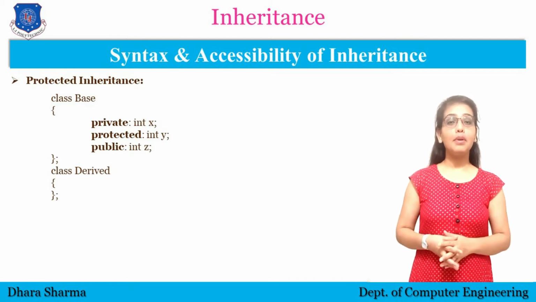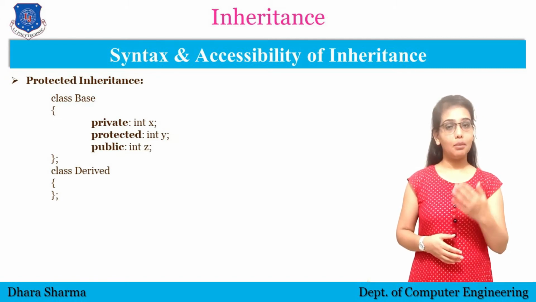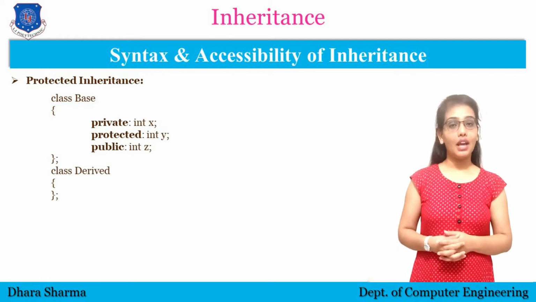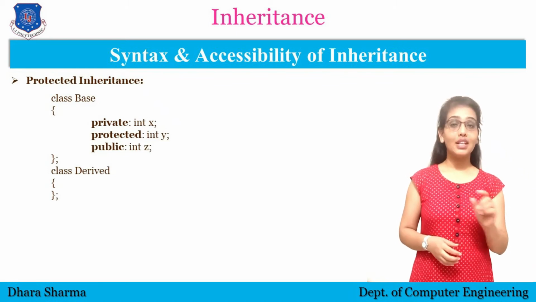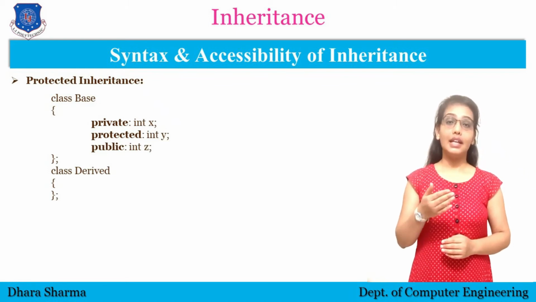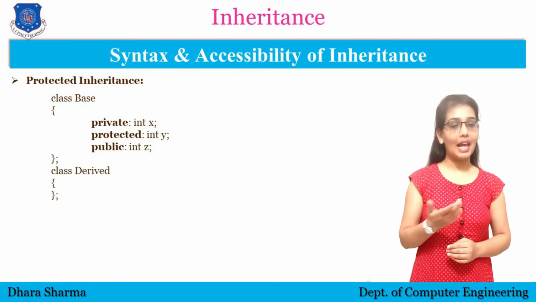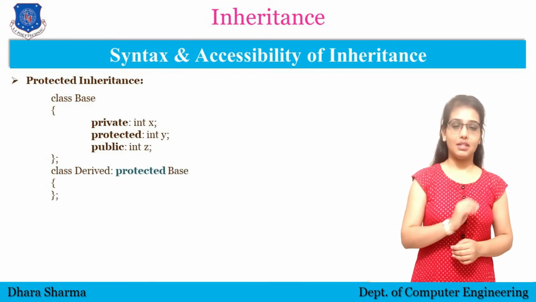So the same example, base class with integer x, y and z declared in private, protected and public access mode. And the class derived is using the protected inheritance. So the statement will be like class derived colon, and the access mode will be protected here, as we are using protected inheritance. So protected and base.